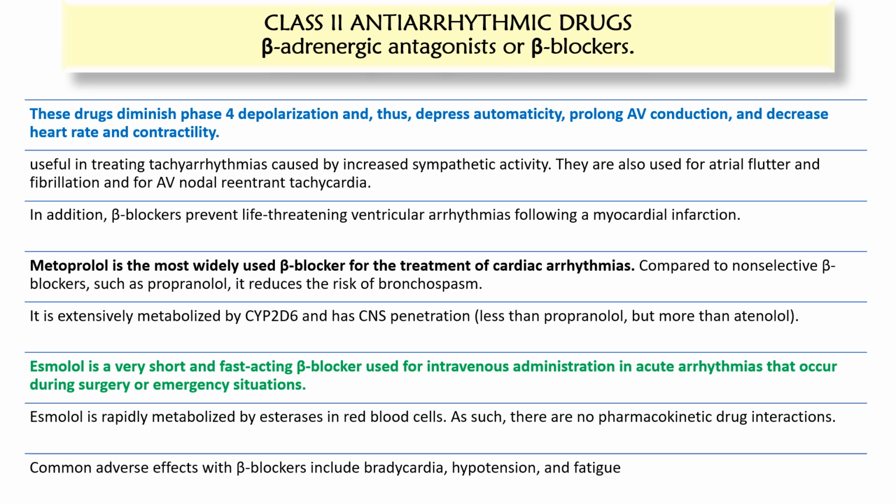Moving on to the second class, that is class 2 antiarrhythmic drugs, which are mainly the beta-adrenergic antagonists or beta blockers. Propranolol, atenolol, esmolol, metoprolol, etc. are class 2 antiarrhythmic agents. They block the effects of catecholamines on the heart with predominant action on the SA node. They decrease the heart rate, decrease automaticity by depressing the phase 4 depolarization, depress AV conduction by prolonging the refractory period and decreasing the conduction velocity, and decrease the cardiac contractility.